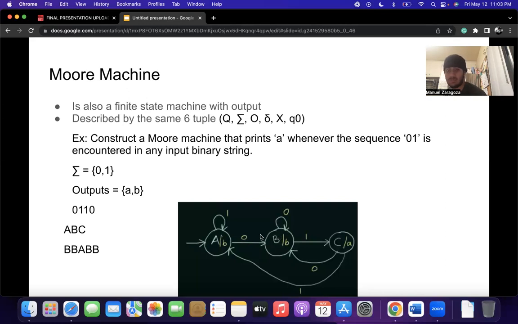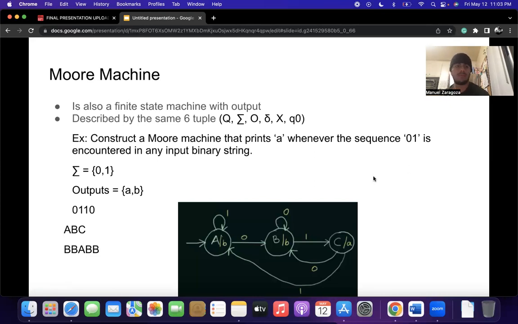If we get input 0 in state A, we will go to B, and B prints B. For the input 0, 1, 0, we are getting BAB, which is your output right here. So in this problem, we encountered the sequence 0, 1, and A was printed.